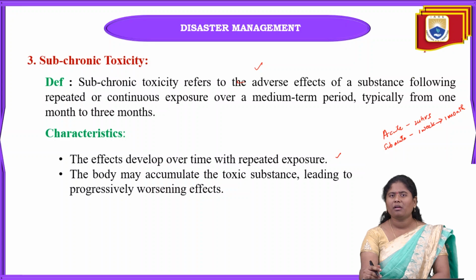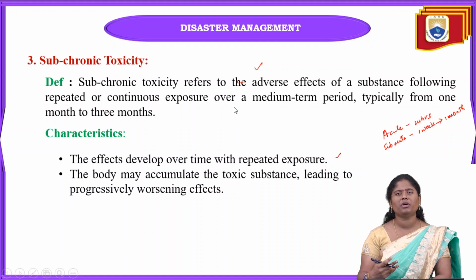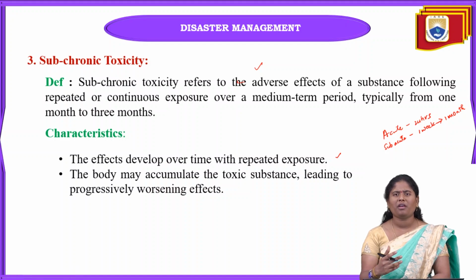We can see the effects or symptoms within the span of 3 months with this repeated exposure. When we repeatedly expose ourselves to these substances, effects can be seen within 1 week also, or